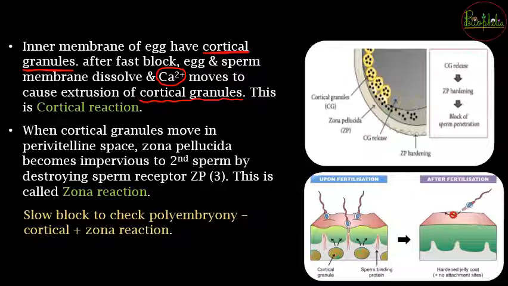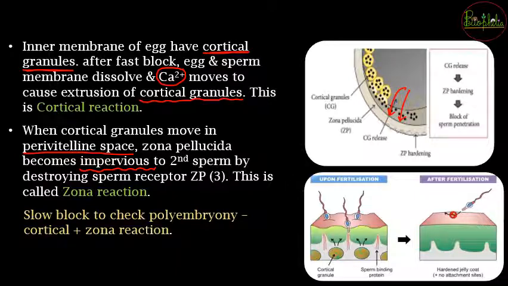So if you can see over here in the particular diagram, what is going to happen? There is going to be cortical granules जो internal membrane में होंगे, but now these are going to be thrown out और वो बीच के space में जाके accumulate होना शुरू करेंगे, and that is going to be called as cortical reaction. Now once the cortical granules have moved into the perivitelline space, so perivitelline space यानी इंटरनल मेम्ब्रेन और ज़ोना पेलुसिडा के बीच की जो स्पेस होगी, वहाँ पे जब ये कॉर्टिकल ग्रैन्यूल्स को बाहर निकाला जाता है, the zona pellucida is going to become impervious. Impervious यानी वो बहुत ज़्यादा hard हो जाएगी.